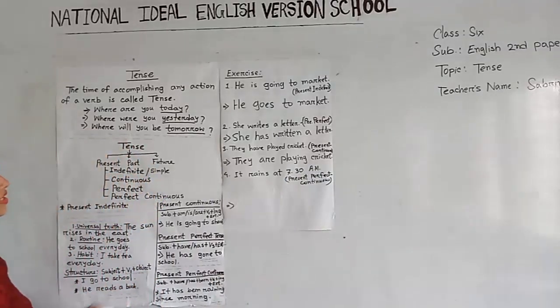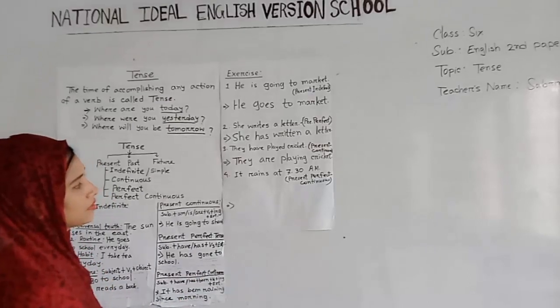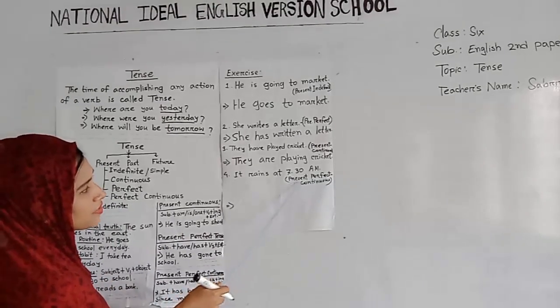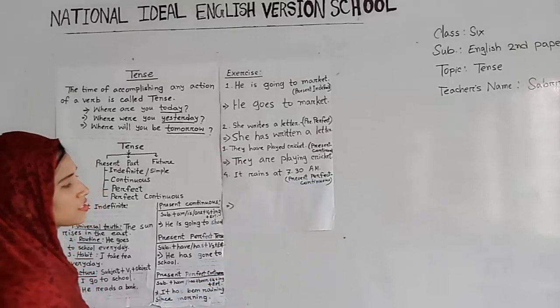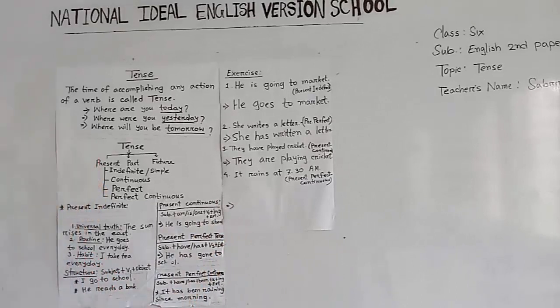Okay. The last one is what? It rains at 7:30 a.m. It will be changed into present perfect continuous tense. So we will change it now. Look, according to our rules, present perfect continuous tense is subject plus have or has plus been plus V1 plus ing plus extension or object.